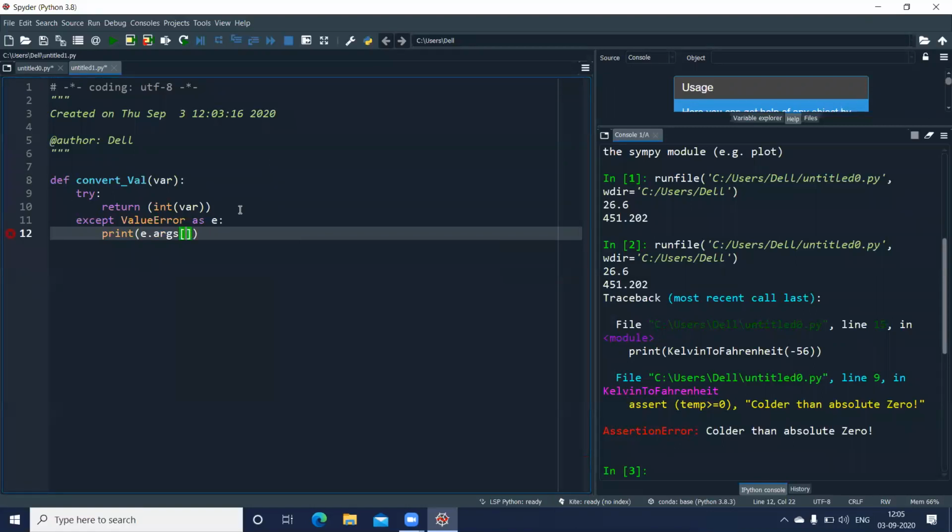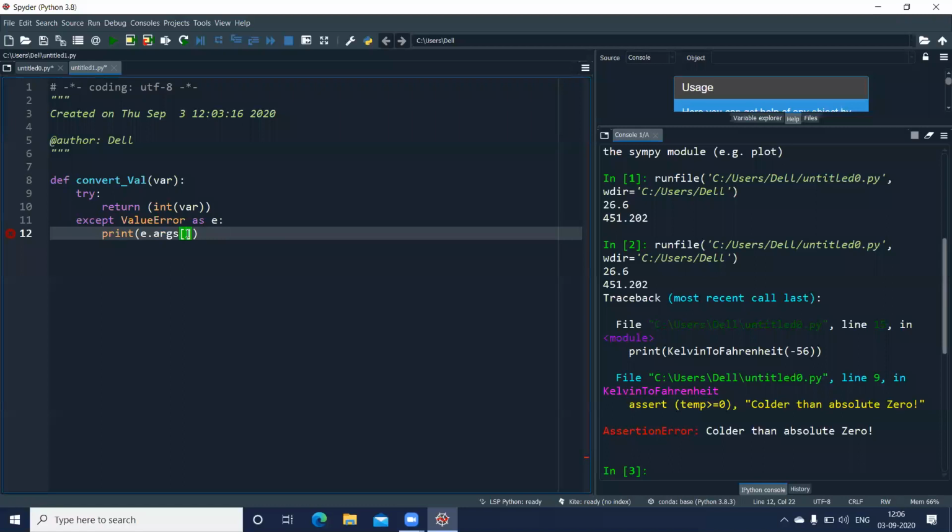Here object E is an object of which class? Class ValueError. Please remember we are still not done with classes and objects, but let me tell you, this is a class here, and this E is an object of this class.